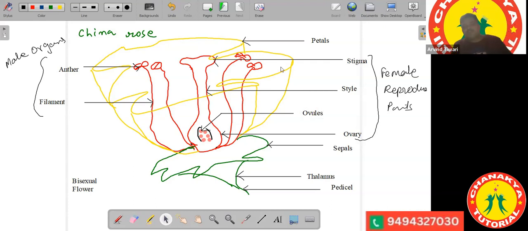Ovary contains the ovules. Stigma, style, and ovary constitute the female reproductive part.